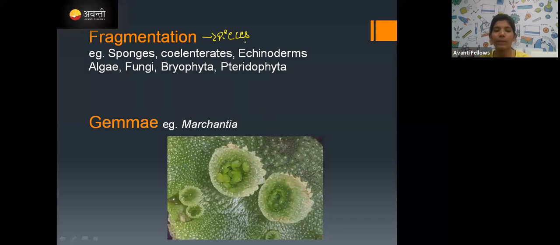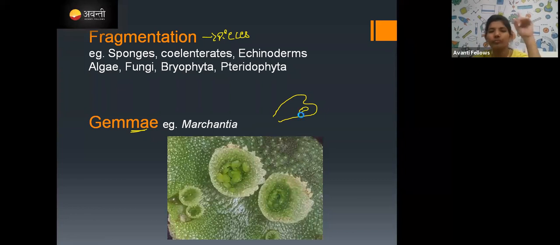Next is the gemma. I'll show you the gemma. This is a gemma cup in Marchantia. You can see this kind of structure. These are the gemma cups, produced asexually, and each gemma cup has the capacity to develop as a new individual, a new Marchantia.